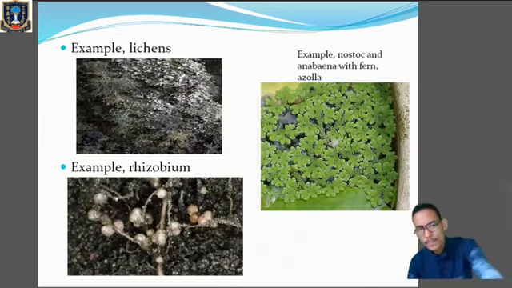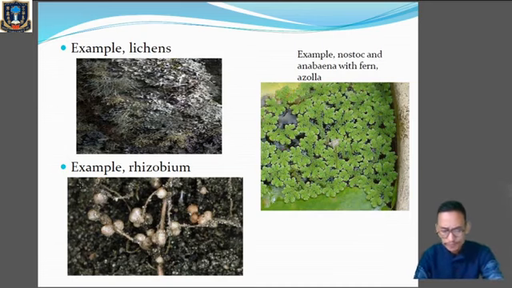Another example we can take is lichens. Listen very carefully. Lichens is mainly an association of algae and fungi, and in fact, lichens are biological indicators of air pollution. Lichens are generally found in places where there is low air pollution, or no air pollution. When the air starts being polluted, lichens will slowly disappear. So lichens are a biological indicator of air pollution. Here, both the algae and fungi are mutually benefited.